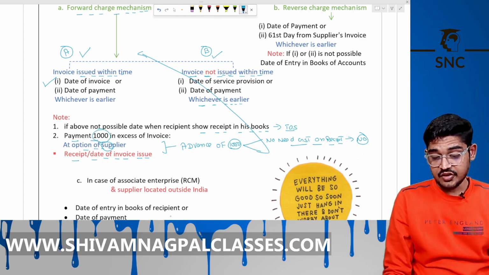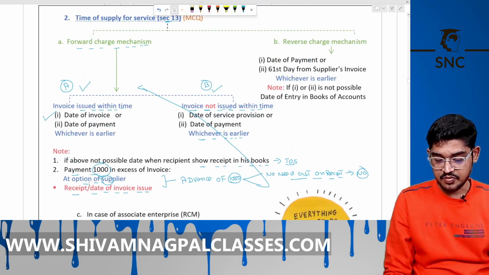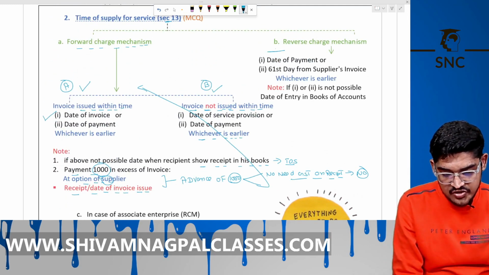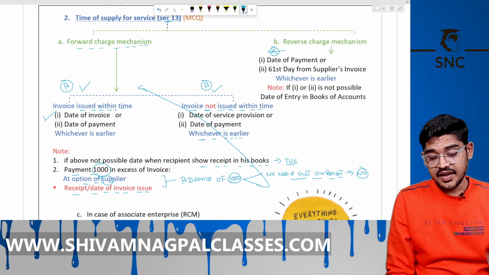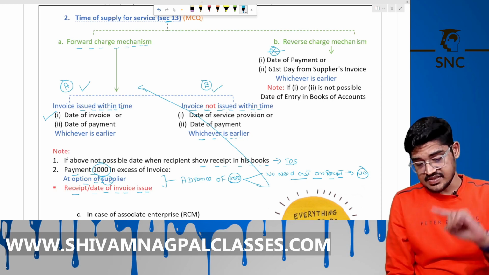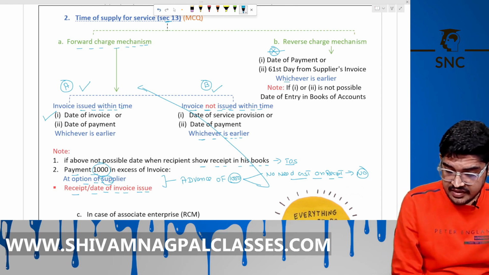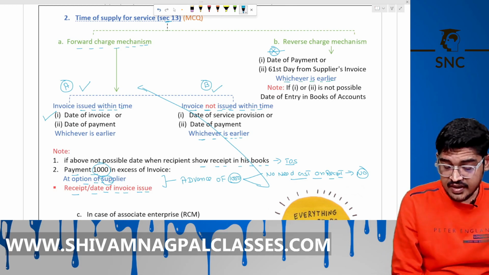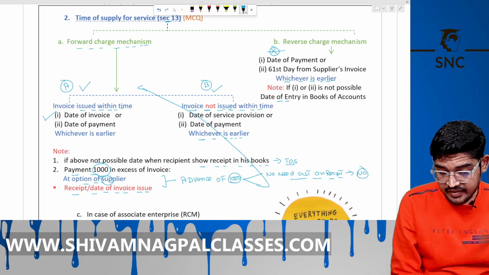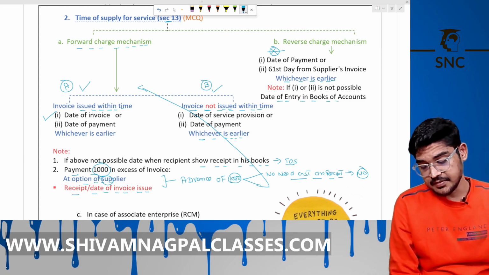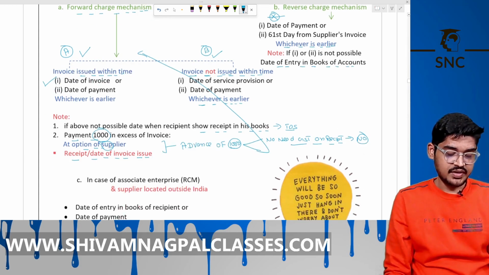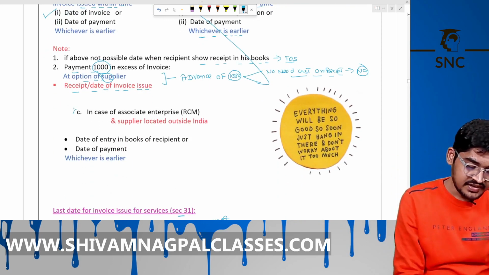So in case of RCM, there is no goods, so the first option is not available. Here it is the date of payment or the 61st day, not 31st day, 61st day from the supplier invoice, whichever is earlier. If these two are not available, then we take the date of entry in the books of account of the recipient. Okay, here one more case is important.